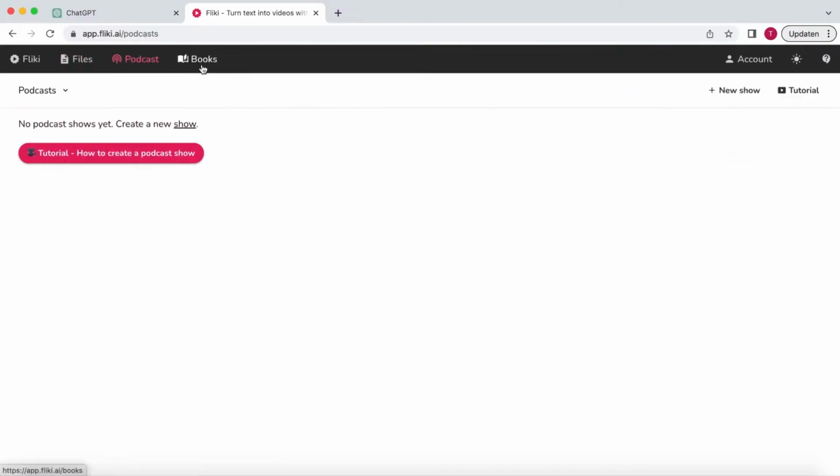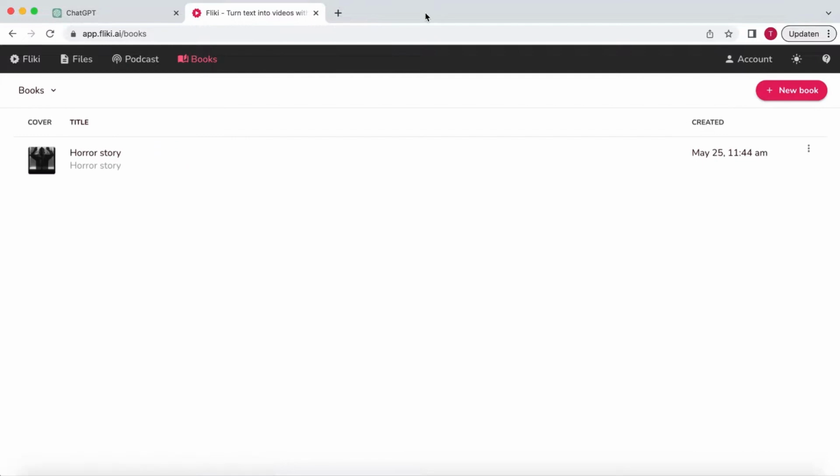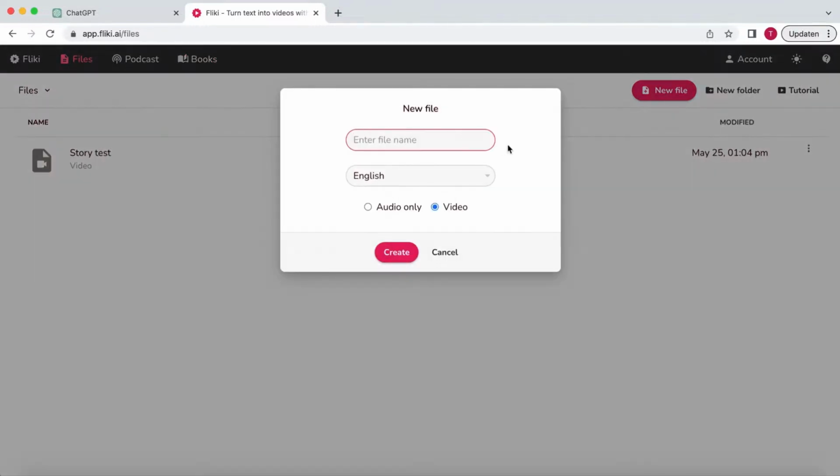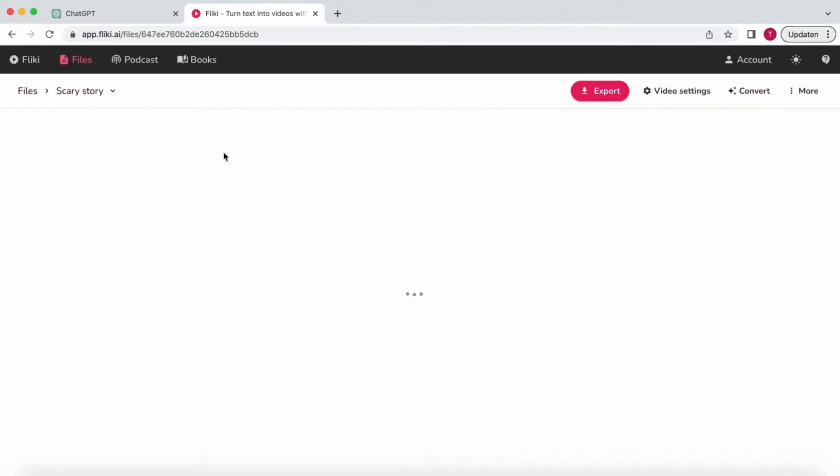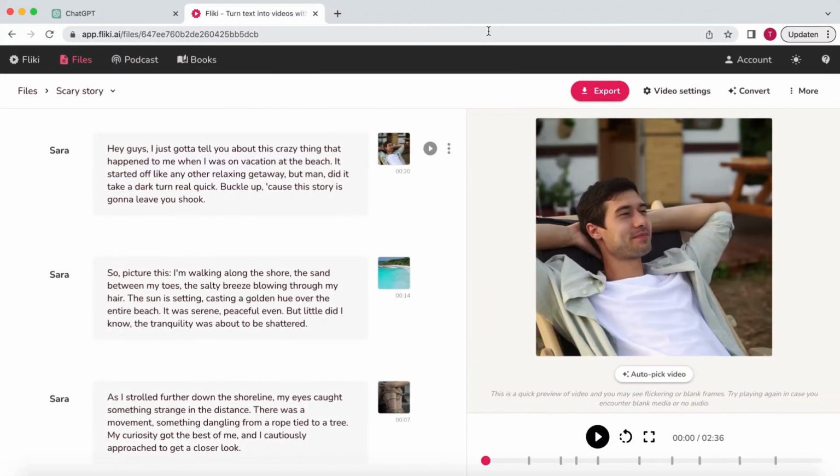Once you signed in, you have 3 options to choose from. You can make a podcast or an audiobook, but we are going to make a video. Go to Files and select New File. Give it a name and click Create. Now, go back to ChatGPT and copy the story. Paste it into Fleeky. Fleeky's AI will automatically suggest footage based on the story, but we won't be using this feature.